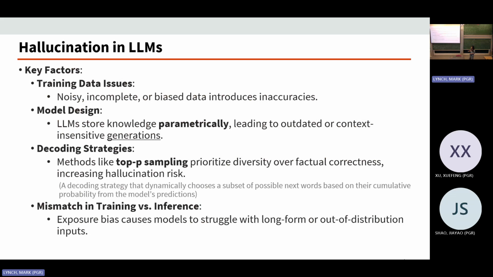And we also have this mismatch in training and inference. Take the example I mentioned earlier. The large language model might know that the capital of France is Paris, but if you tell it that the capital is actually Rome, it might be confused about which is the real capital. And sometimes you do not only want the factually correct answer from the large language model.